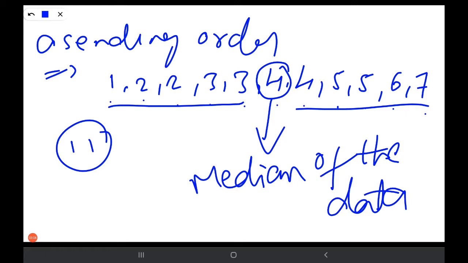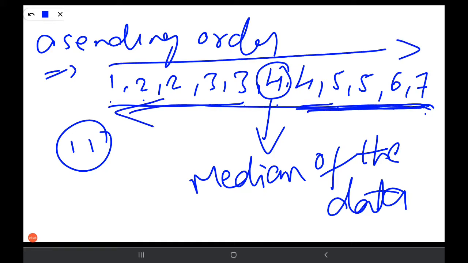Now what can we say? The middle value of the data is called the median of the data when we arrange in ascending order or descending order. So what do we have to do first? We have to write the data in ascending or descending order. If you see from this side, this is the descending order and this is the ascending order. If you come from here also, this 4 is the middle value only. So that is the median of the data.